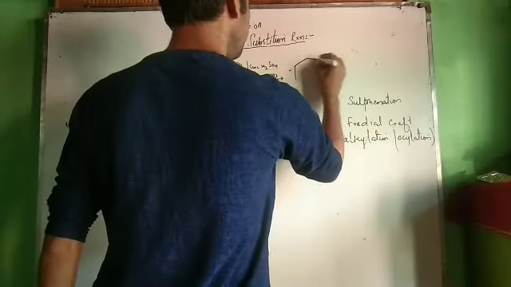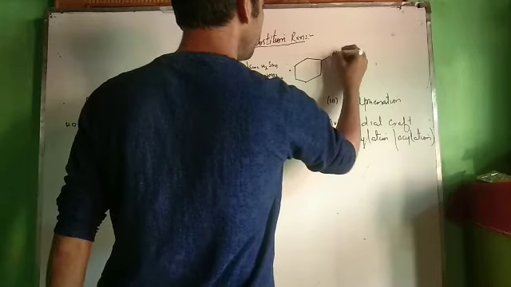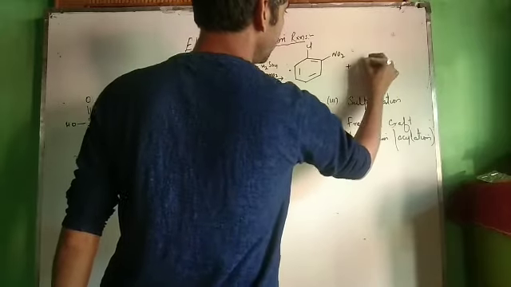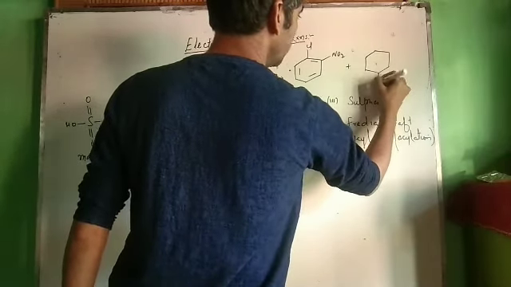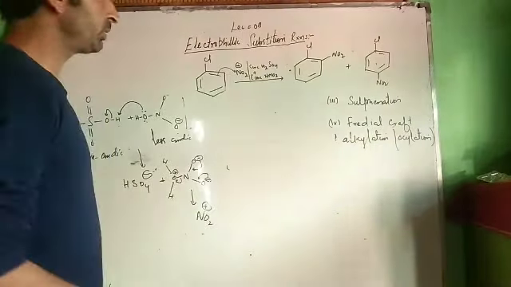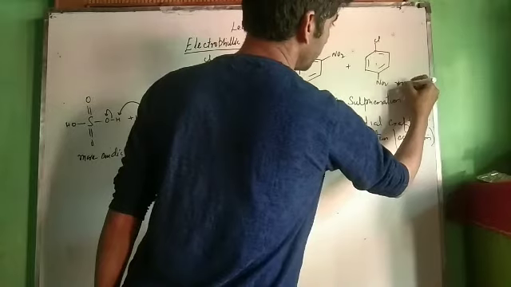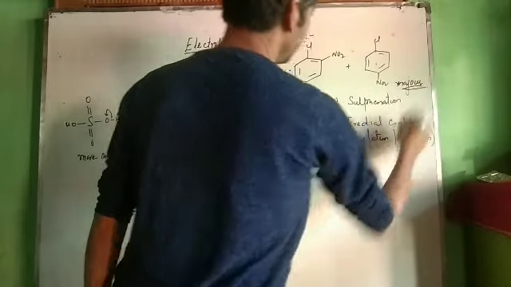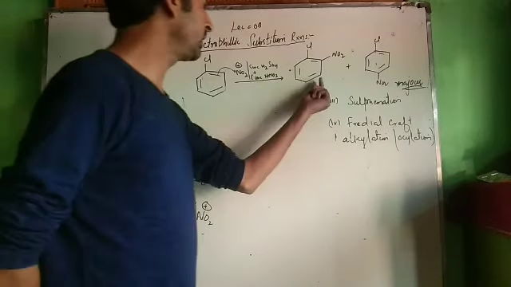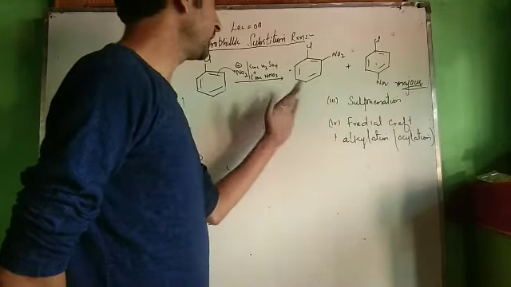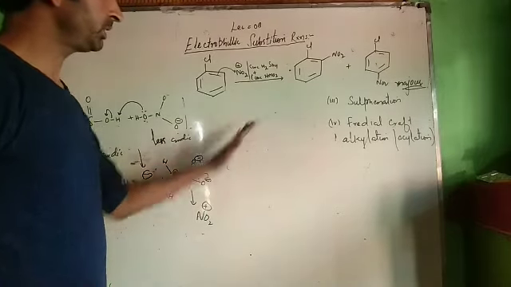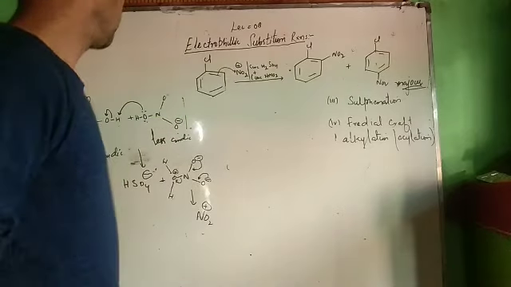We get ortho-nitrochlorobenzene. This is ortho-nitro product, plus we get para-nitro product. Very easy. This is para-nitro product and this will be major product because of less steric hindrance. There are other factors which govern which factor is major and which is minor. We will not discuss it over here. That is not of use over here. That concept I will use in phenols.